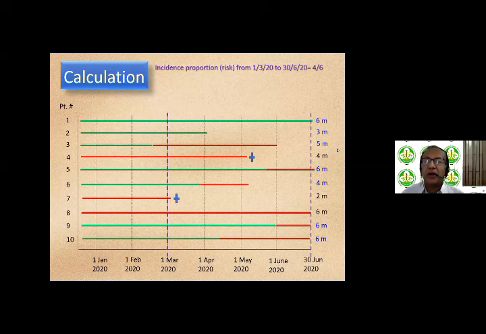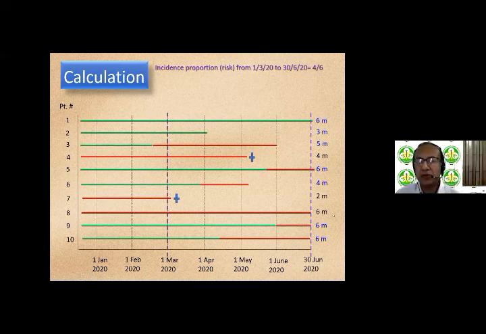Now on the right-hand side, I have actually written the total number of months that each subject was followed up. So as you can see, subject number 1 was for 6 months, subject 2 was for 3 months, subject 3 was for 5 months, and so on and so forth. Okay, so let's look at the period 1st March to 30th June. So who are the people who will form the denominator for calculating incidence?